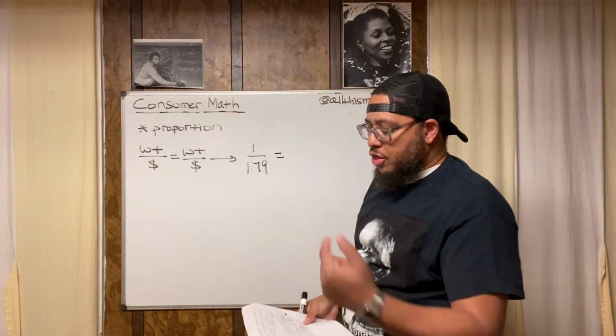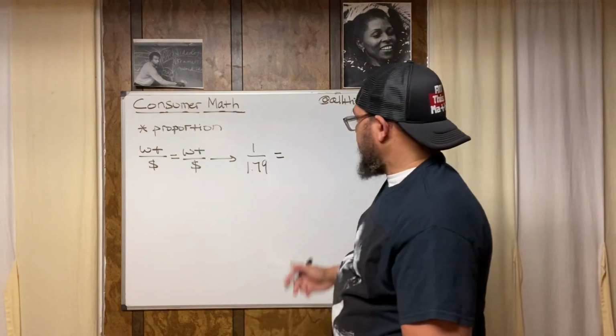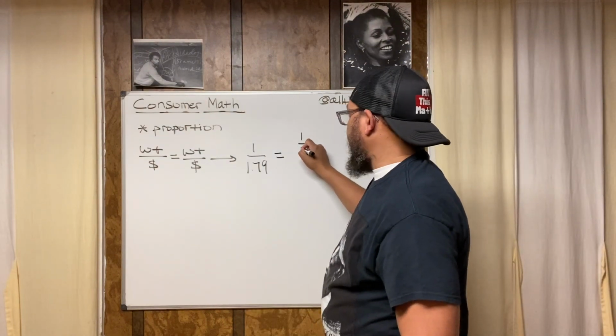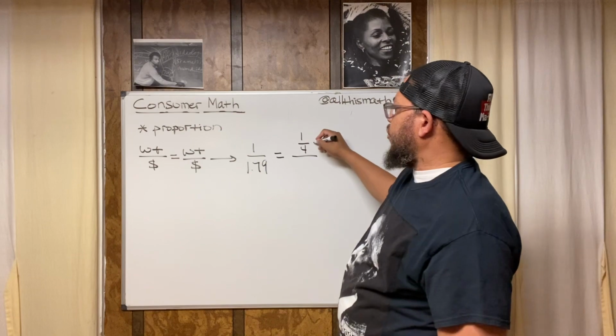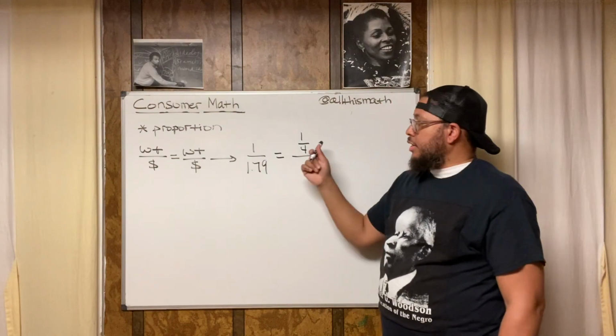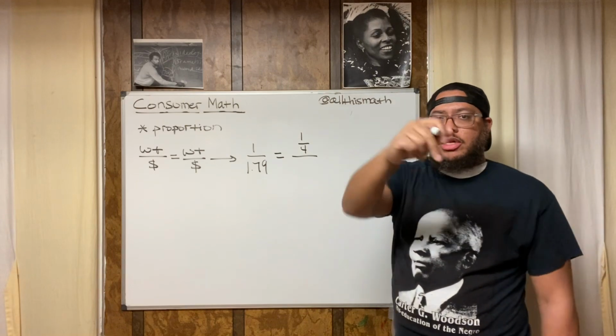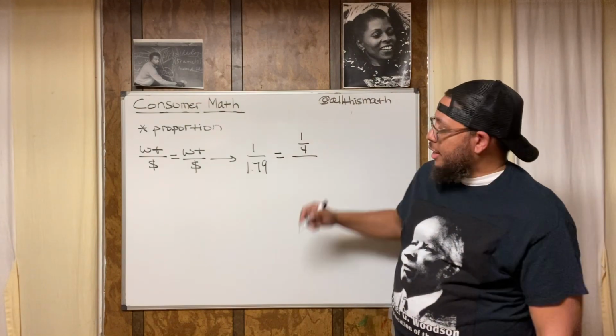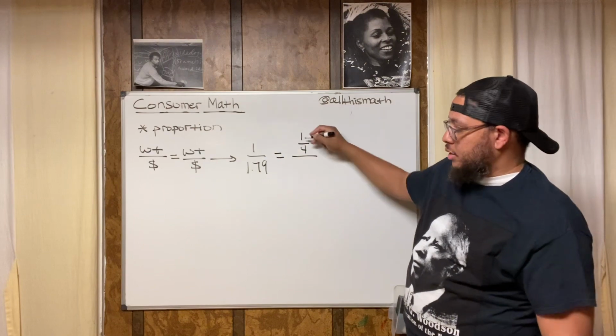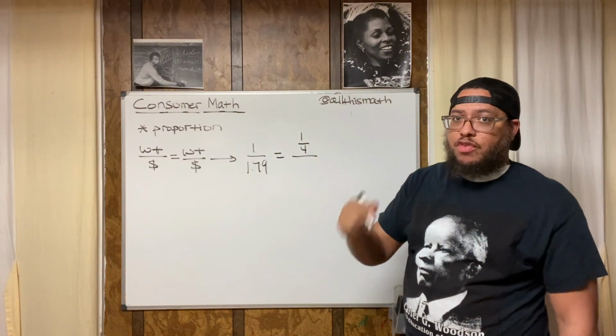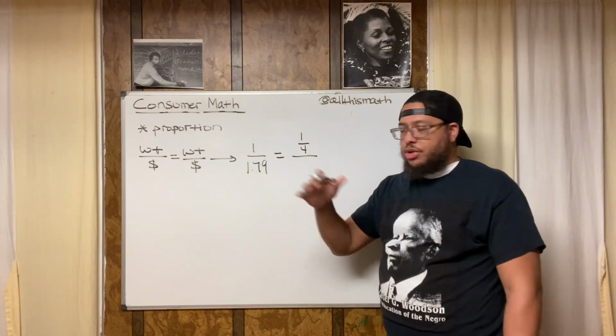So now, the other weight we know is 1/4 pound. So we're going to put 1/4. Now, I know what you're about to say. Oh, how you going to have a fraction inside of a fraction? That happens often. This is called a complex fraction. Write that down in your notes. That's when you got a fraction inside of a fraction, right? It's called a complex fraction. But we're going to treat it the same way. I'm going to show you in a minute.